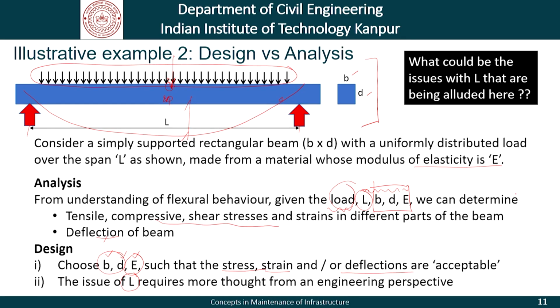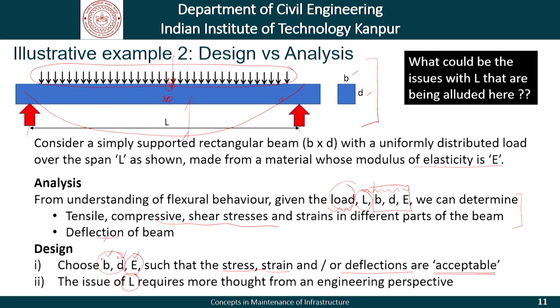That is a part of analysis, and if we fix acceptable limits to the compressive stress or the compressive strain and the deflection, then what should be the value of B, what should be the value of D and what should be the value of E. Oftentimes the material is more or less fixed.